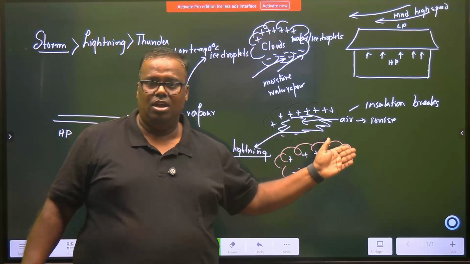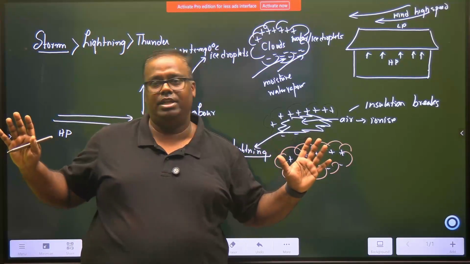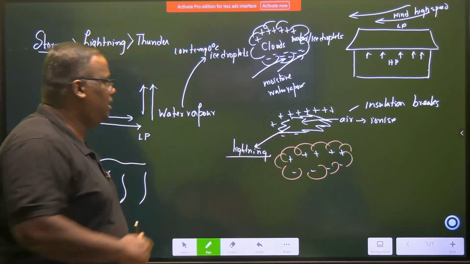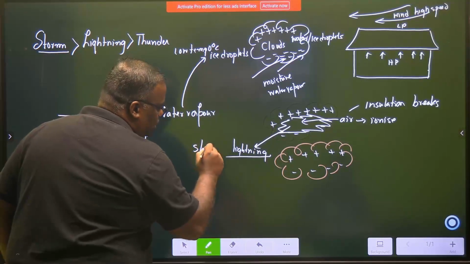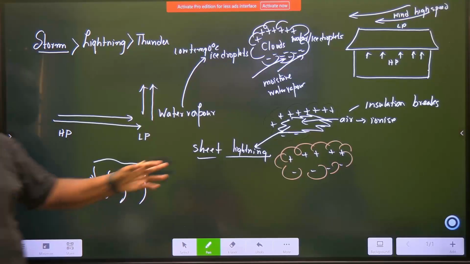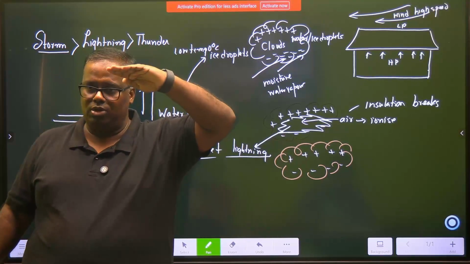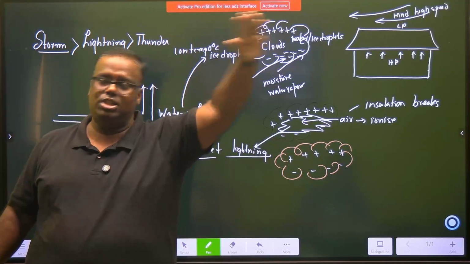If the charge buildup is enough to ionize the air, you can have lightning here also. This lightning is known as sheet lightning. ये word आपने बुक में नहीं है, आप जान के रखो. This is called a sheet lightning. So have you seen lightning in between two cloud layers कभी रात को? It will be like a sheet.